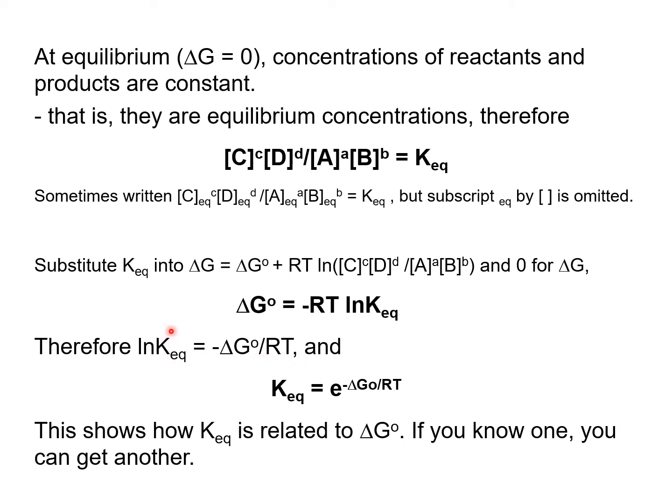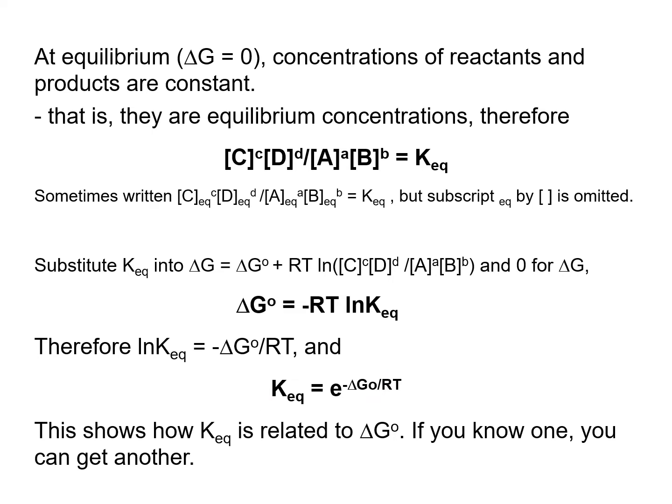And to get the formula for only KEQ, you can transpose this ln to get KEQ equals e to the minus delta G naught divided by RT. Now you can see the relationship between KEQ and delta G naught. If you know one of these values, you can simply calculate the other by plugging the values into this formula.